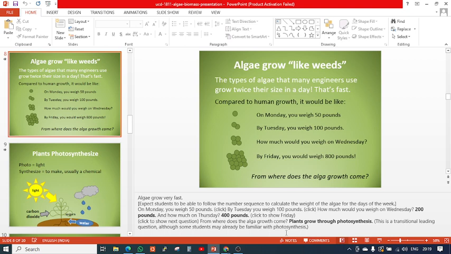And on Wednesday it will be 4 times. It multiplies 2x. So it can easily grow, and the growth is very fast. This is rapid growing.